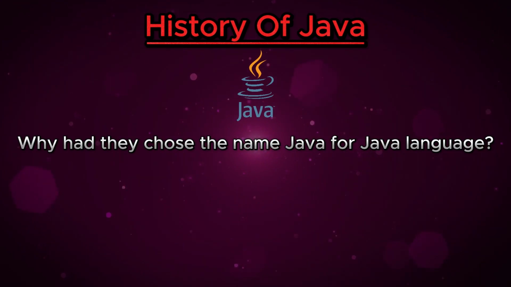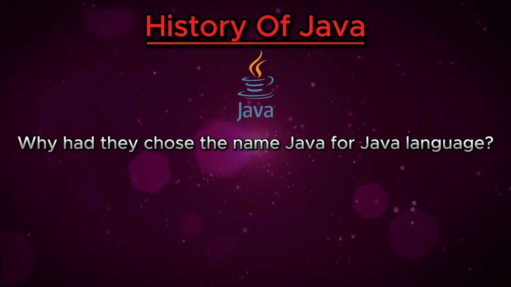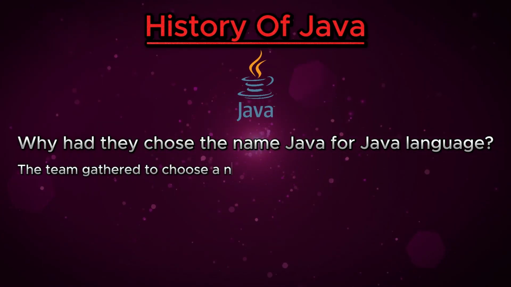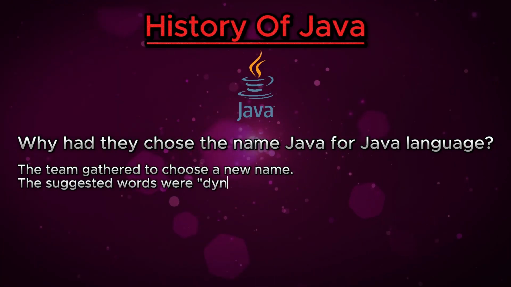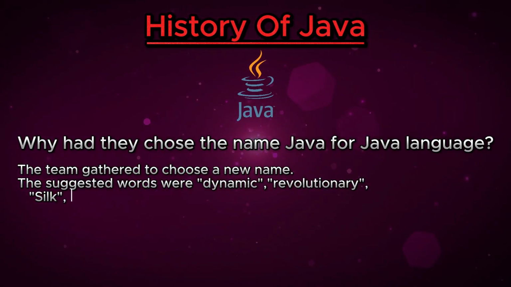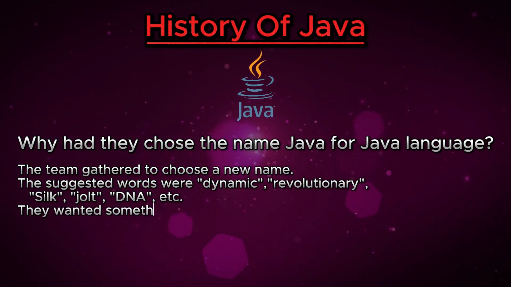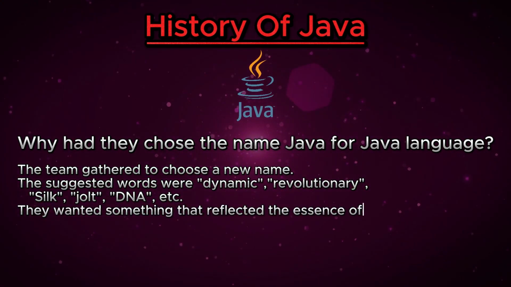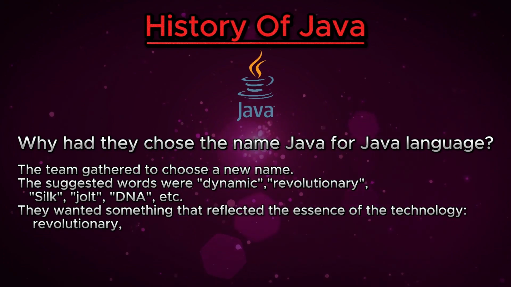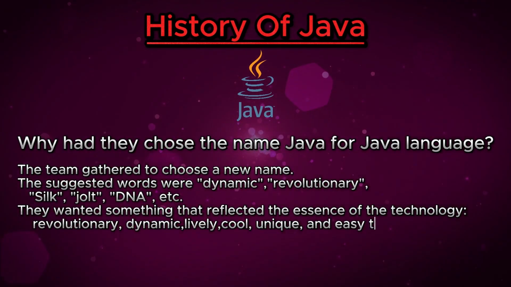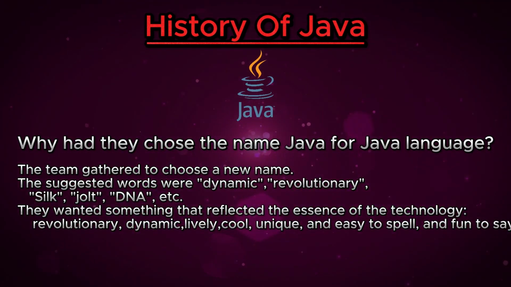Why did they choose the name Java for the Java language? The team gathered to choose a new name. The suggested words were dynamic, revolutionary, silk, jolt, DNA, etc. They wanted something that reflected the essence of the technology: revolutionary, dynamic, lively, cool, unique, easy to spell, and fun to say.